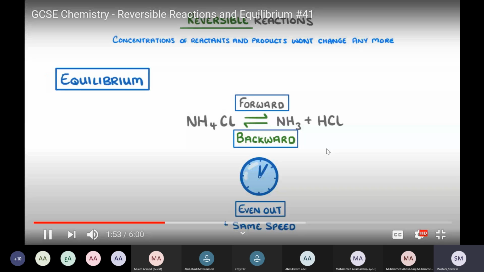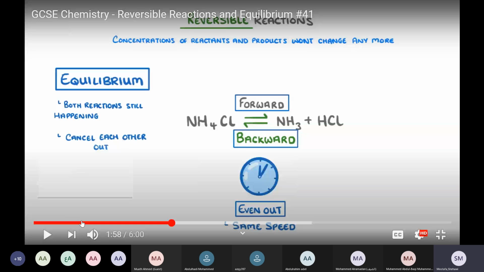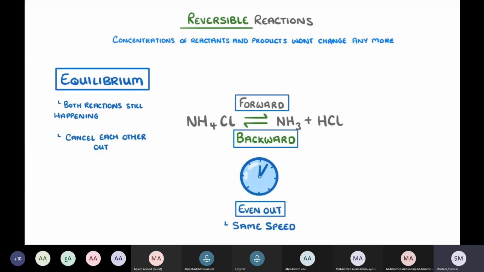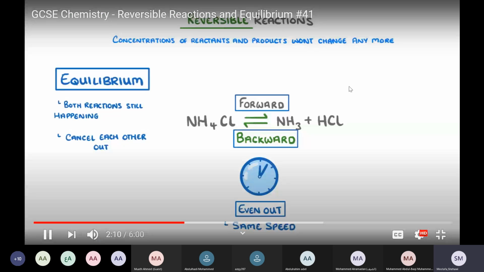So to clarify, at equilibrium, both reactions are still happening, but they effectively cancel each other out. Both the forward and backward reactions are still happening, but they cancel each other out because they happen at the same speed, at the same rate. So there's no overall change in the concentrations of the reactants or products. In reality, the molecules are still breaking down and reforming, but because they do so at the same rate, there's no overall change in the concentrations.